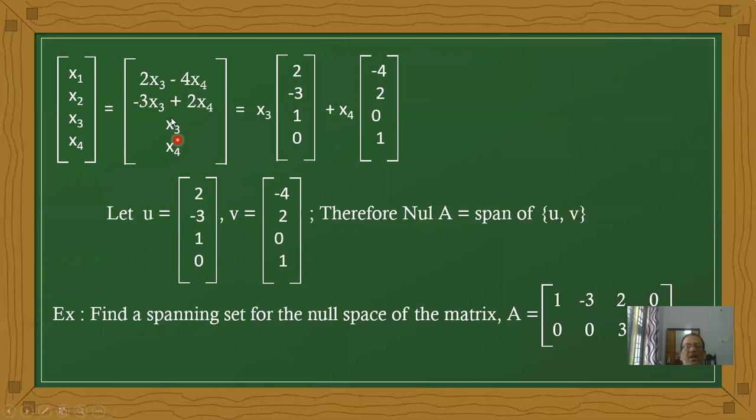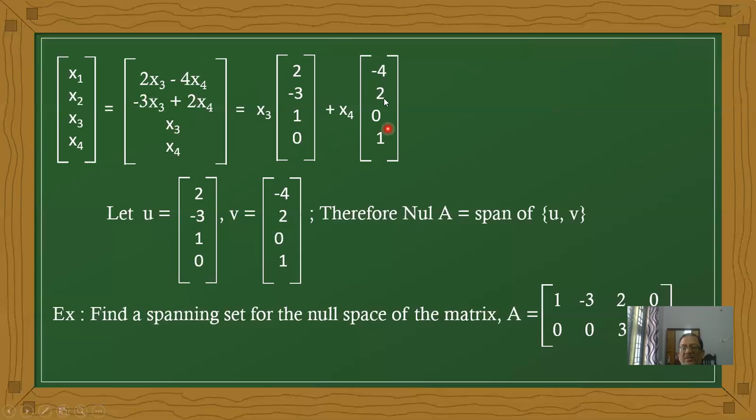Taking the x3 coefficients common: 2, minus 3, 1, and there is no x3 in the last entry so 0. So x3 times (2, minus 3, 1, 0). Now the x4 coefficients: minus 4, 2, 0 and 1.